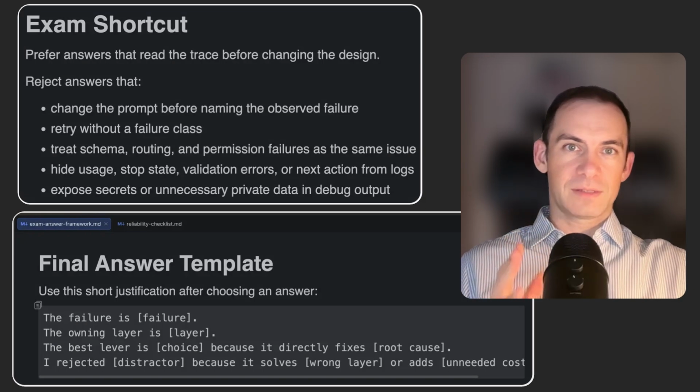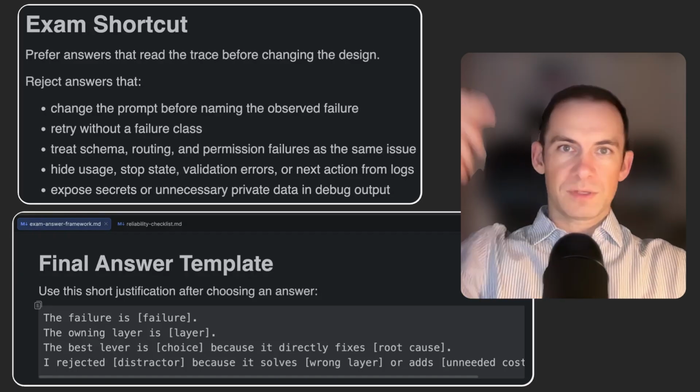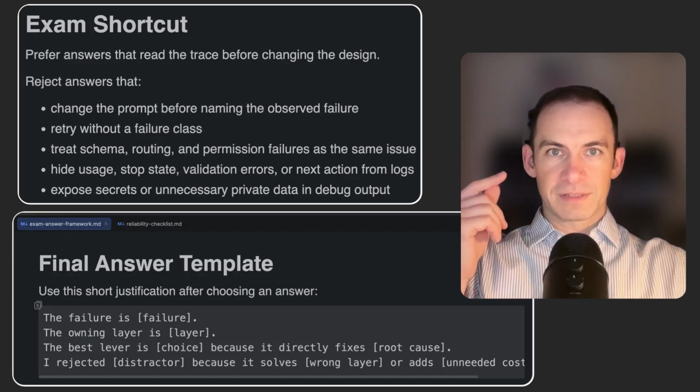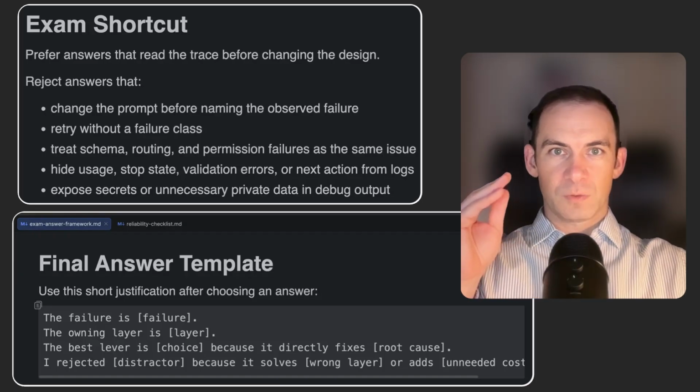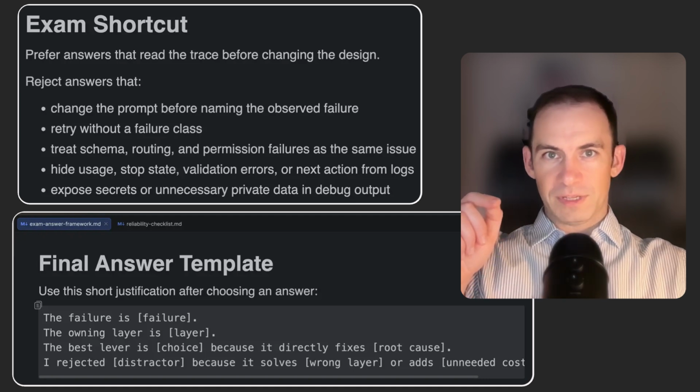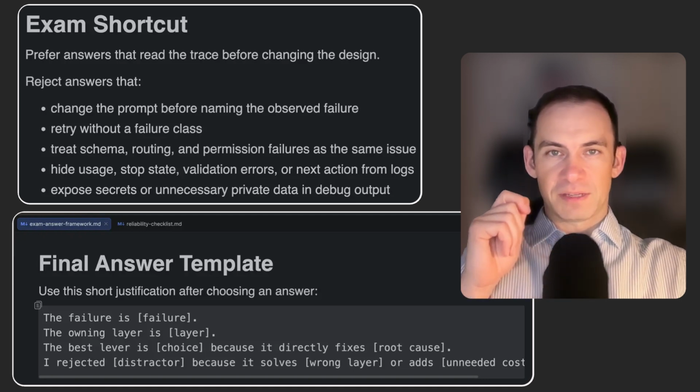Now connect this to the exam lens. Use this sentence pattern. The trace showed this signal. The owning layer is this layer. The best lever is this fix. I rejected that distractor because it changes a different layer. That one sentence is enough to turn debugging into answer ranking.